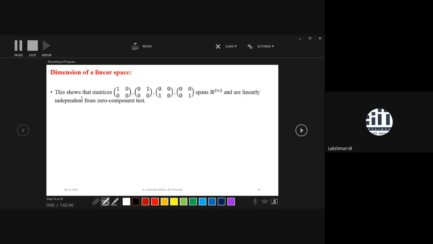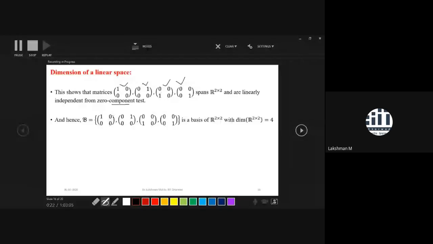From the last picture, we had already seen that these four matrices span the collection of all 2 by 2 matrices. Also, from the zero component test, we can claim that these matrices are linearly independent. So we have a basis of R2 by 2, that means the collection of 2 by 2 matrices.